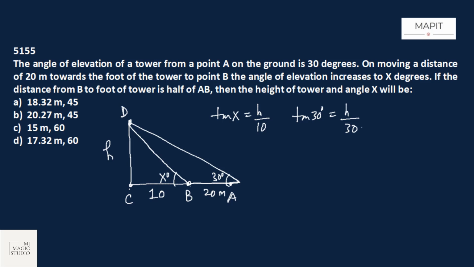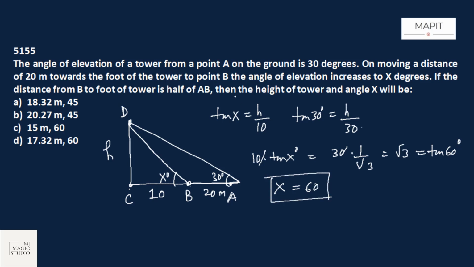Now we can equate for h: 10 into tan x degrees equals 30 into tan 30 degrees, that is 1 by root 3. So tan x becomes root 3, and root 3 is nothing but tan 60 degrees. That means x is nothing but 60 degrees. We also need the height of the tower. Great.